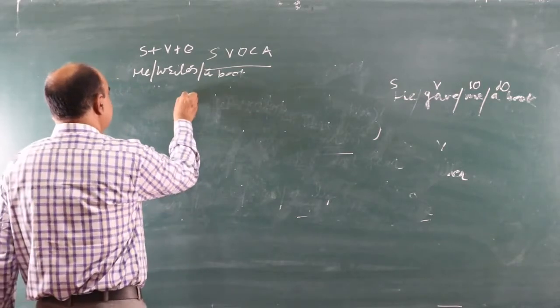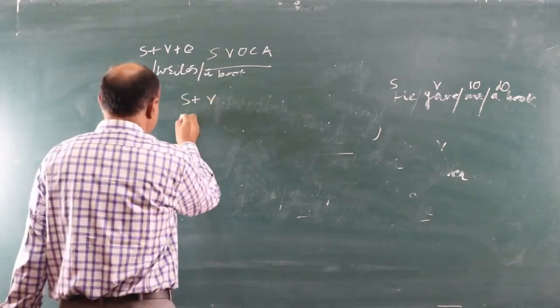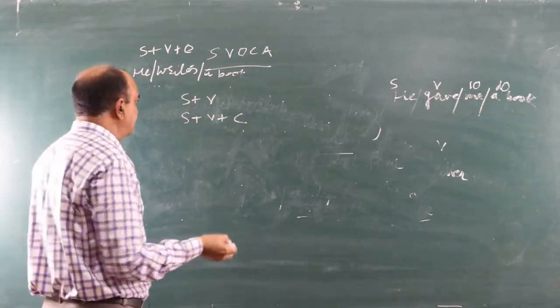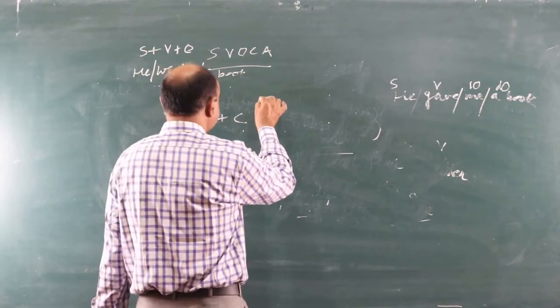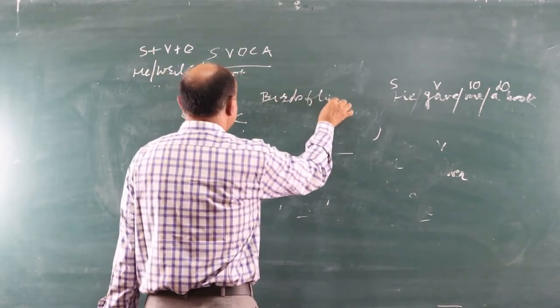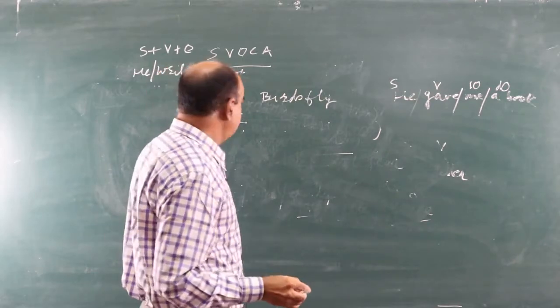So the first requirement is to have knowledge of finite and non-finite verbs, and then knowledge of the structure. S plus V is there, S plus V plus C is there. For example, birds fly: SV.